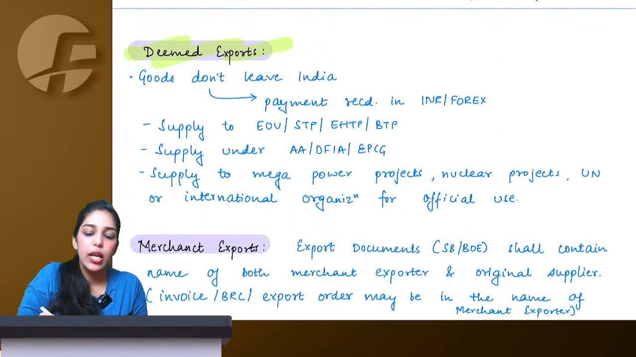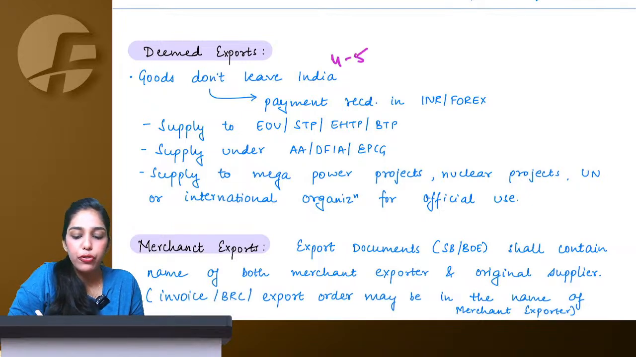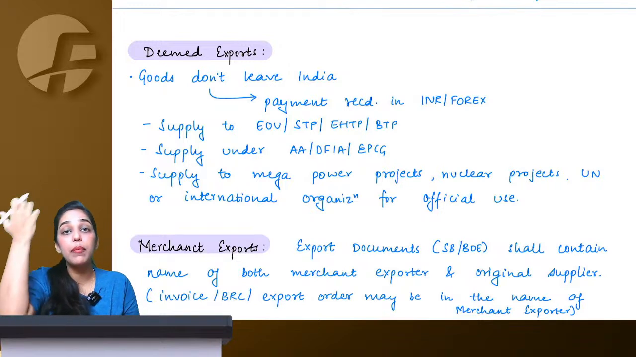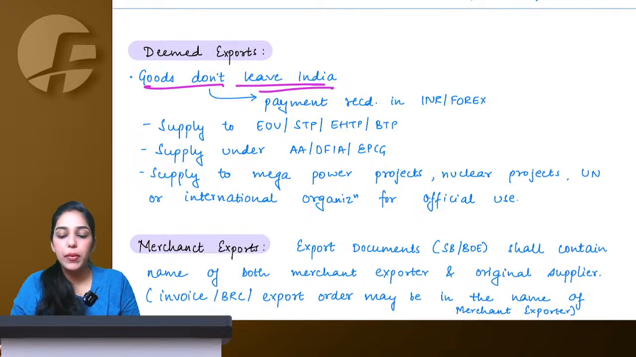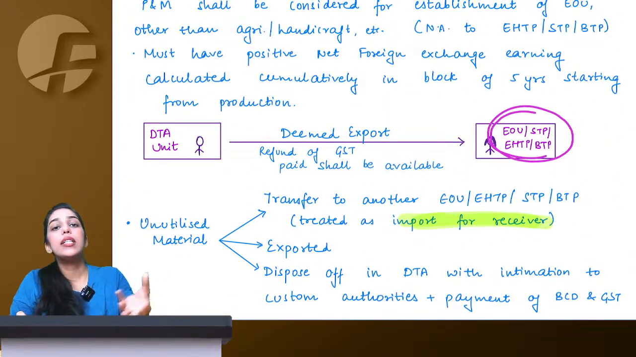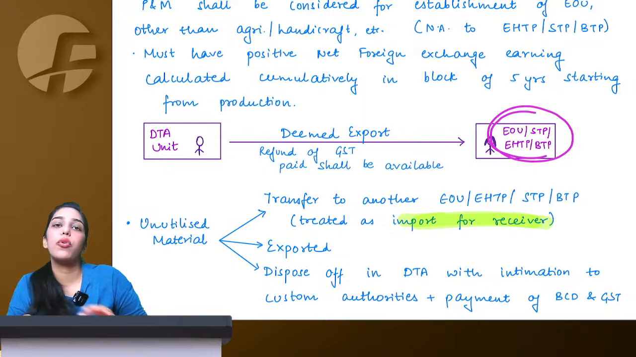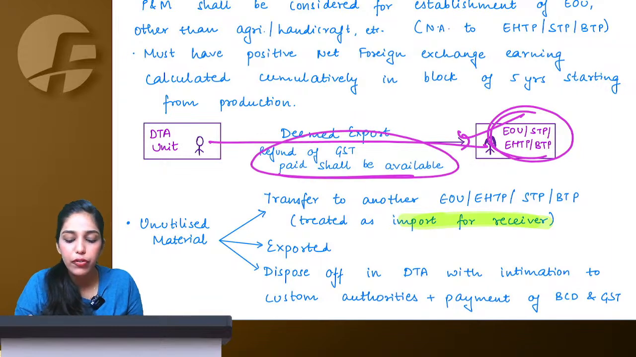So deemed export, this question comes in examination a lot of times. For like 4 to 5 marks theory, they will ask you to give examples of deemed export or what are deemed exports. So simply, goods do not leave India in deemed export, means I am supplying to a unit which is in India only. This unit is ultimately going to export it further. So when I supply to this unit, it is known as deemed export and I get refund of whatever GST I have paid.